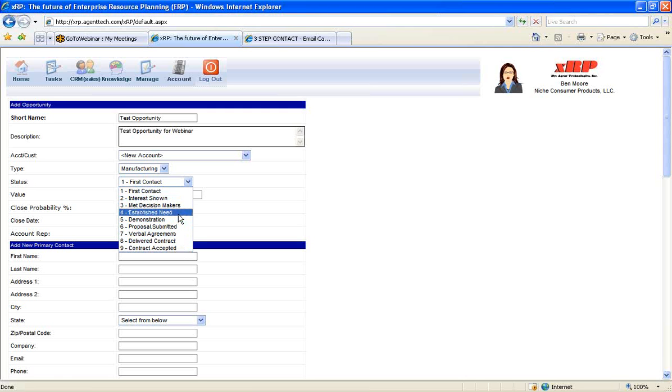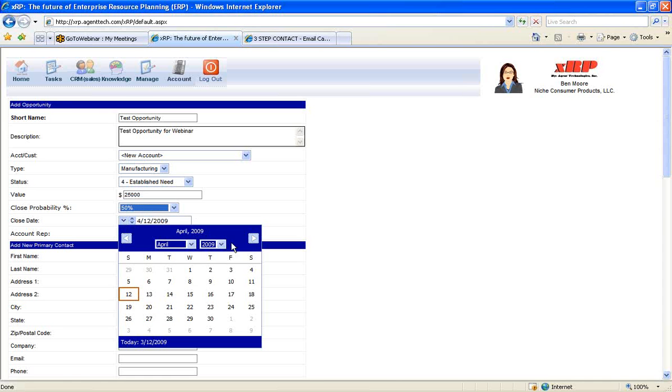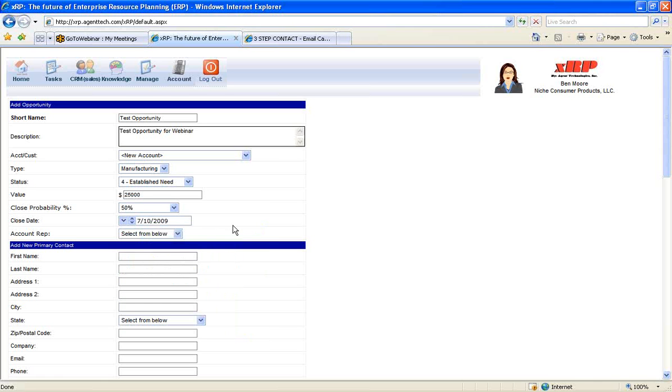So I'm going to establish a need. Then we can enter in the value of this contract. I'm just going to enter in $25,000, and the probability of close I'm going to say is going to be 50%. Now the close date in the system normally defaults to 1 month from the day's date, but we get to select the close date. So when do we think this opportunity is going to close? This opportunity seems like it's going to close sometime in July. So I'm going to do July 10th.